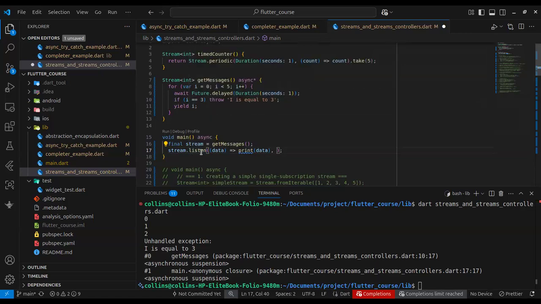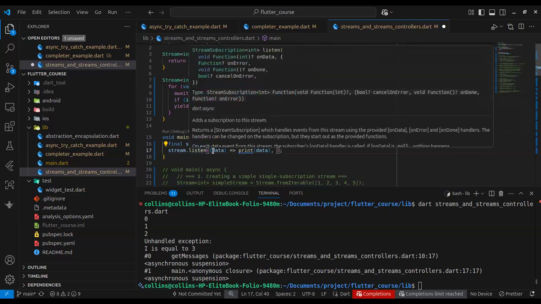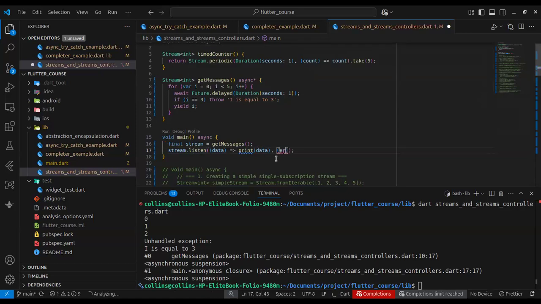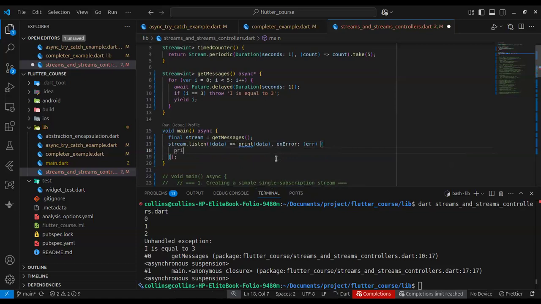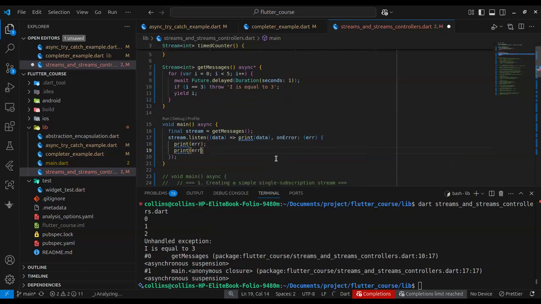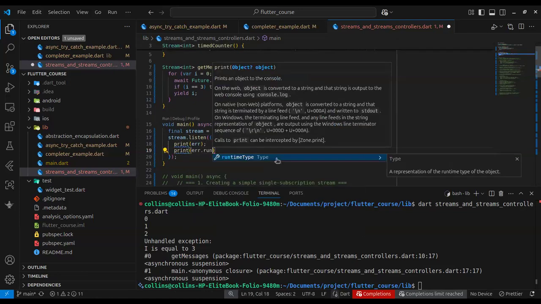So to handle errors in streams, we add an error callback. Now this is how to do that. For the error callback, I just want to print the error and print the type of the error.